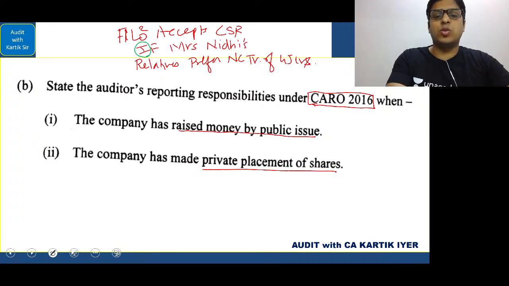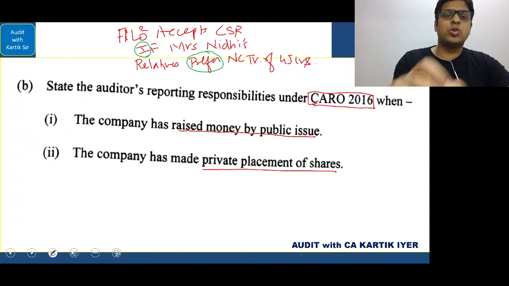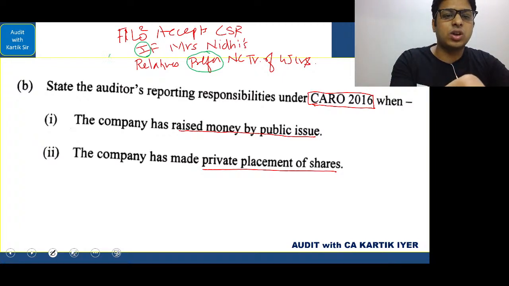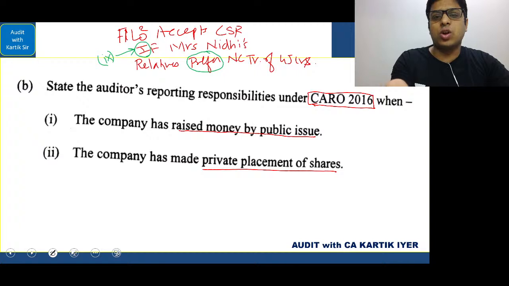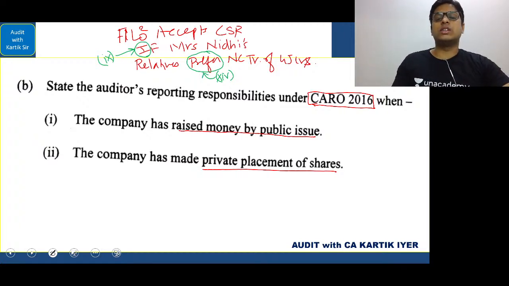In the next case, we are looking at the private placement part. A private placement is covered under preferential transaction, and that is your clause 9. And this, as you know, is your clause number 14. Why am I writing clauses in small Roman? Because that is how it should be written, I told you in the class. So clause 14 is preferential allotment or private placement, correct?